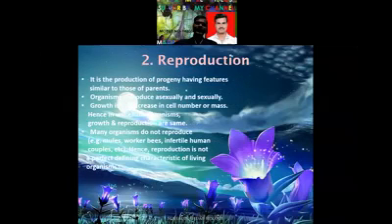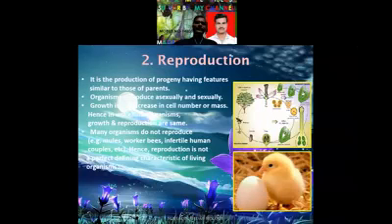Reproduction is another character of the living organism. It is the production of progeny having features similar to those of parents. It is the production of offsprings having features similar to those of their parents. Organisms reproduce asexually and sexually. There are organisms which reproduce asexually, and there are organisms which reproduce sexually.